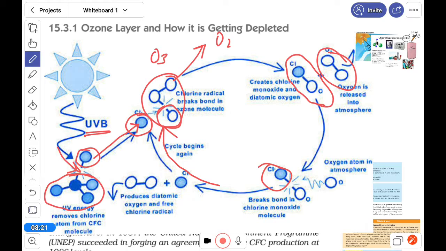So it means that one molecule of CFC can break ozone into oxygen 10 lakh times. Oxygen is not bad, but oxygen cannot protect from ultraviolet.